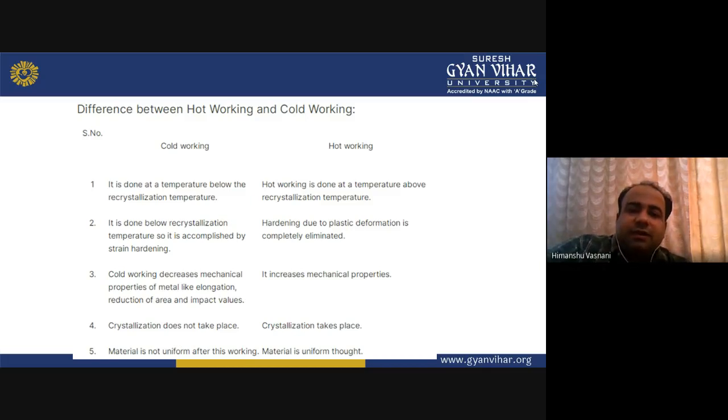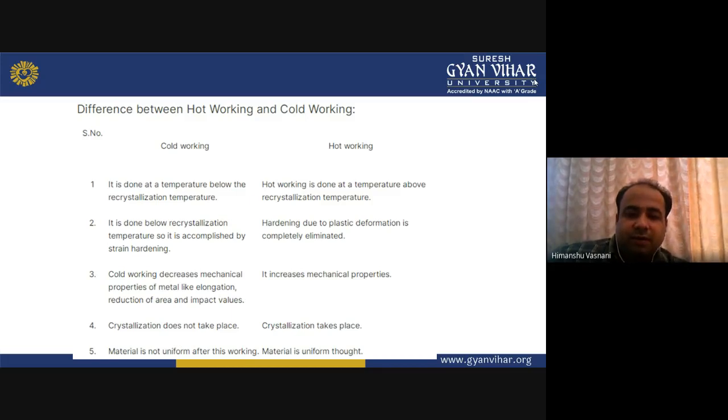Like, cold working is done at a temperature below the recrystallization temperature, whereas hot working is done at a temperature above the recrystallization temperature. Second, since it is done below recrystallization temperature, cold working is accompanied by strain hardening, and in hot working the strain hardening due to plastic deformation is completely eliminated.